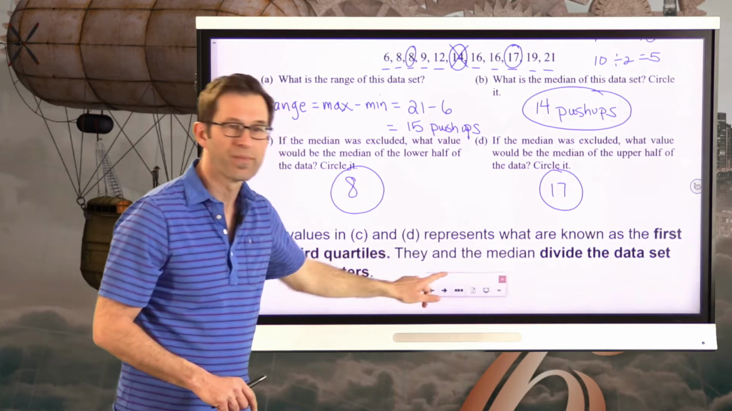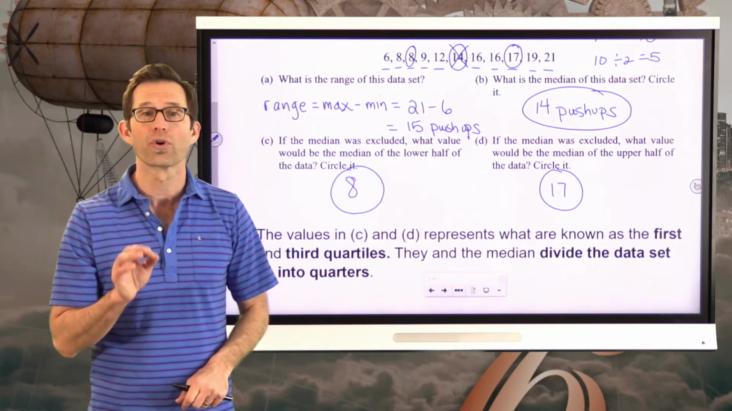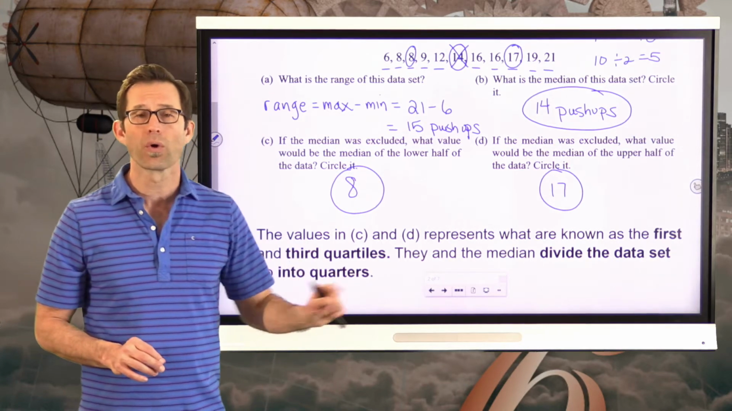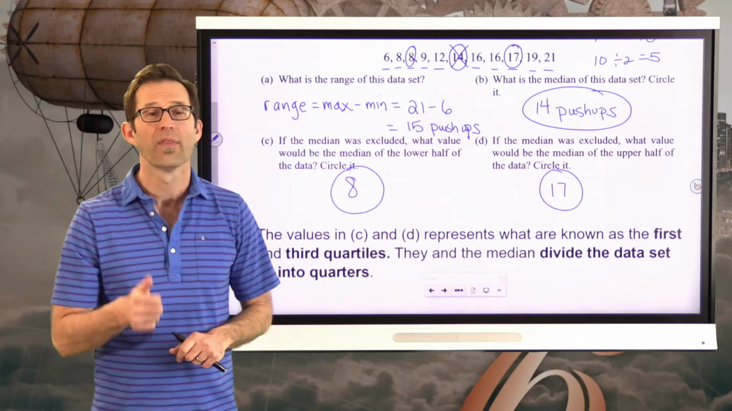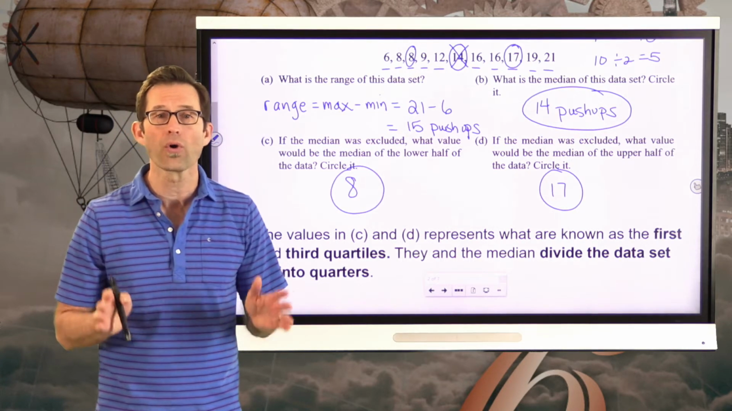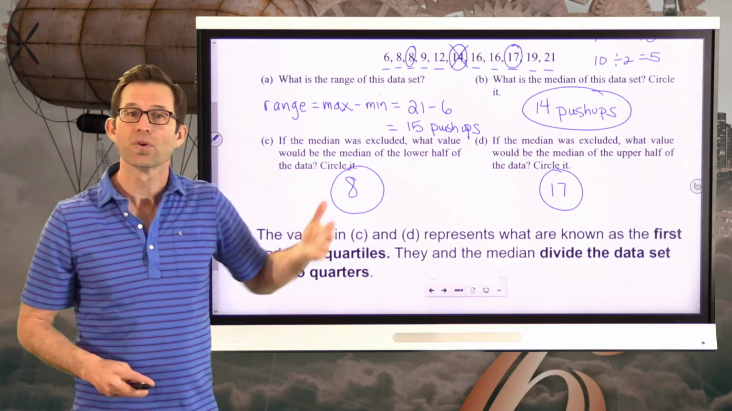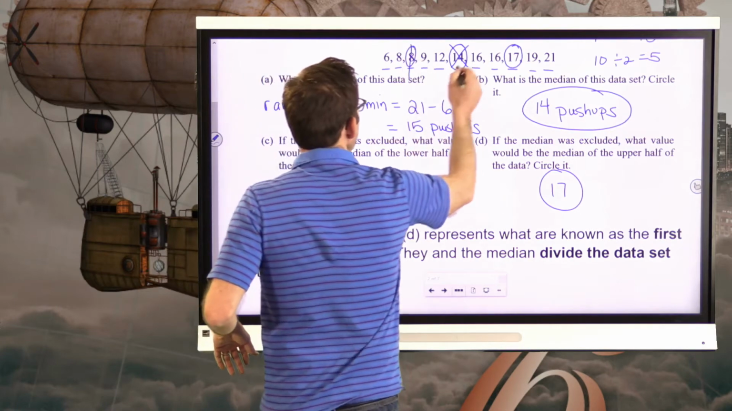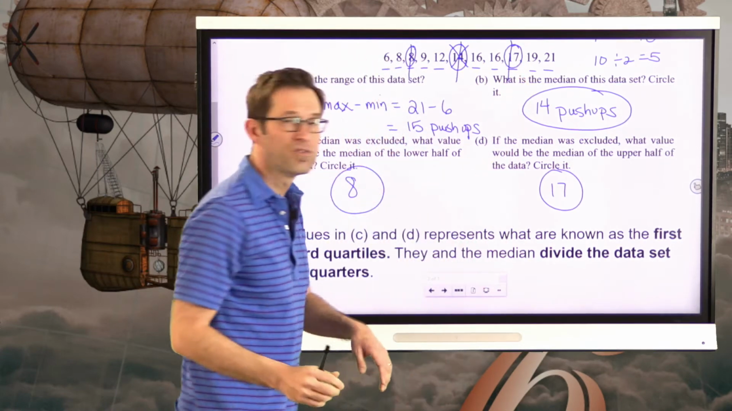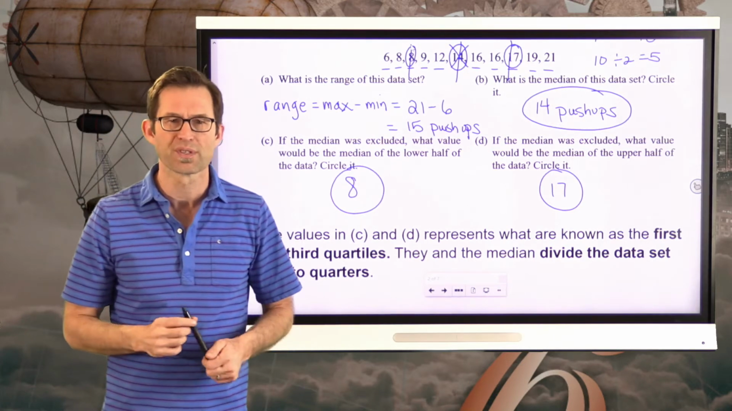These values in C and D represent what we call the first and the third quartiles. And if the word quartile reminds you of the word quarter, that is awesome, because that's exactly what quartiles do. They quarter up the data set along with the median. So literally, these divide the data set up into four equal-sized groups.